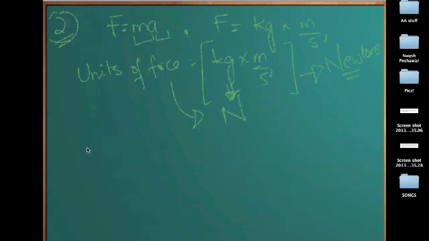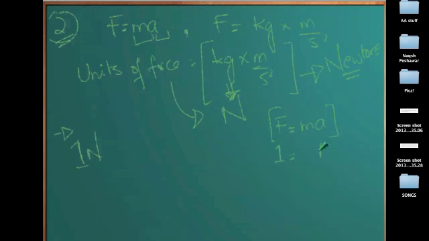So basically, if I say what is 1 newton, if I ask you what do you mean by a force of 1 newton, what you do is simply get an intuition of this formula and try to understand. If I need an answer of 1 newton, the simplest way would be to multiply 1 times 1.